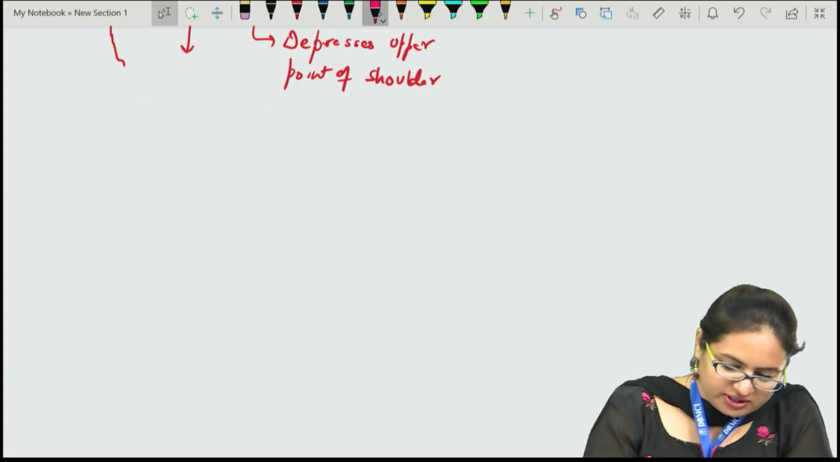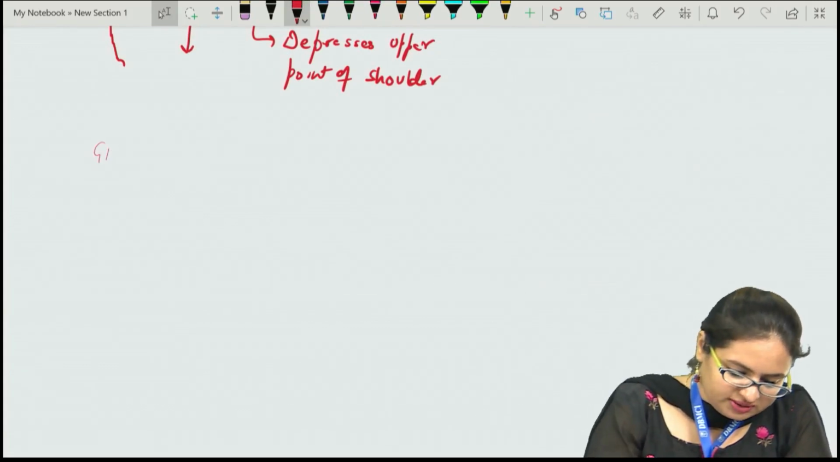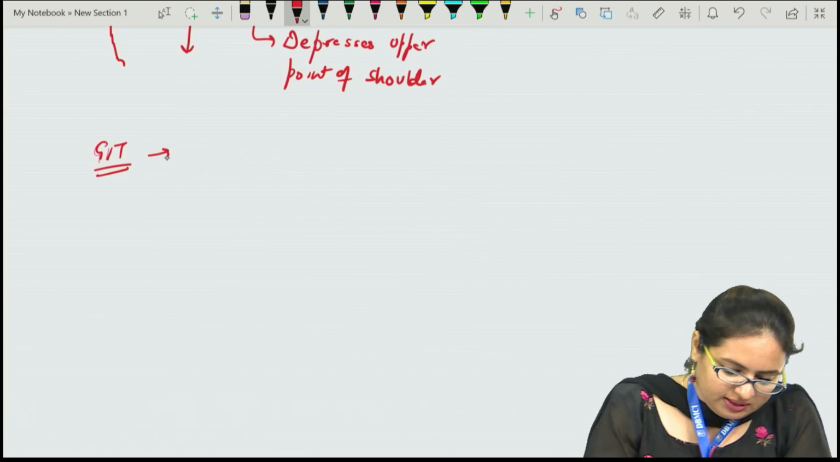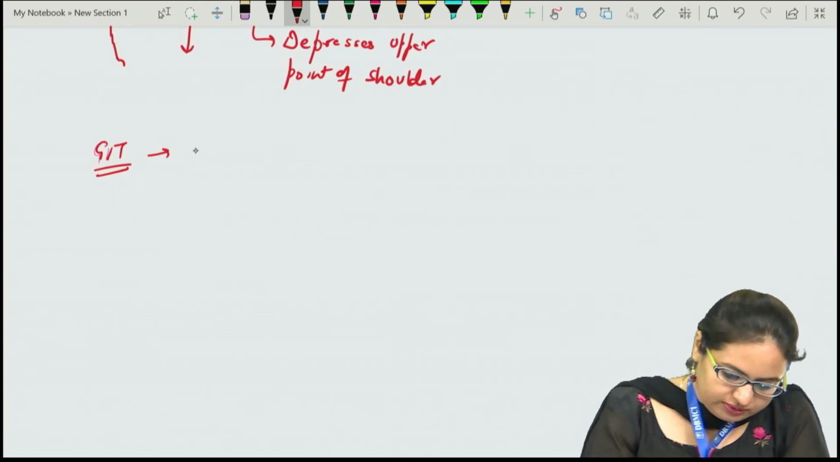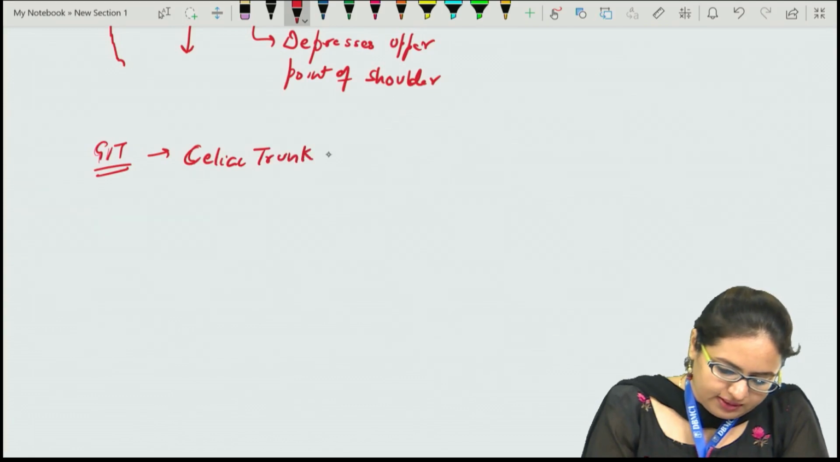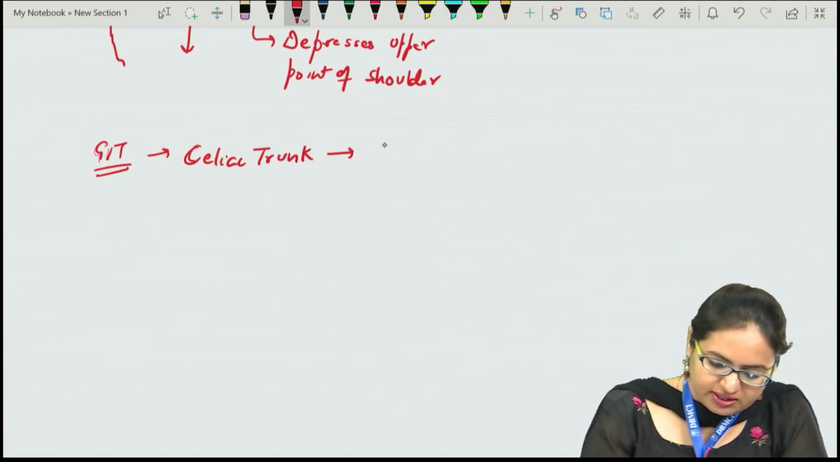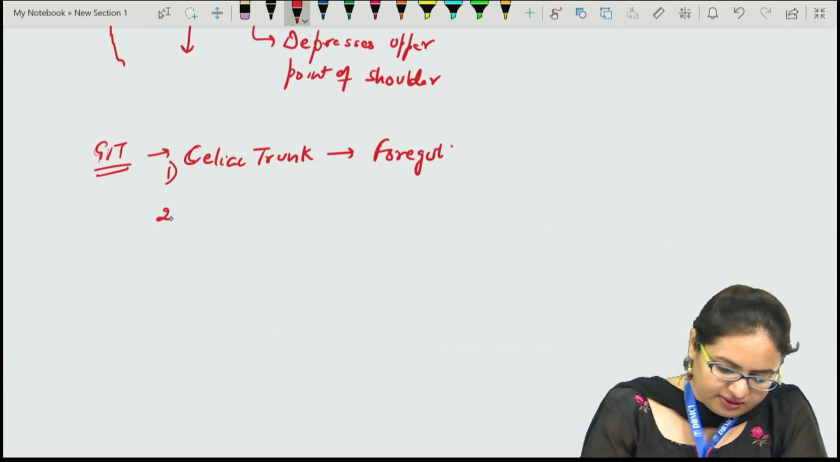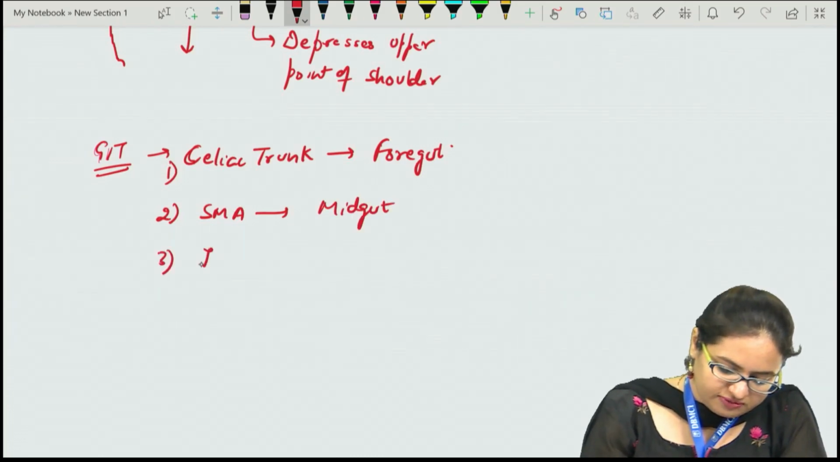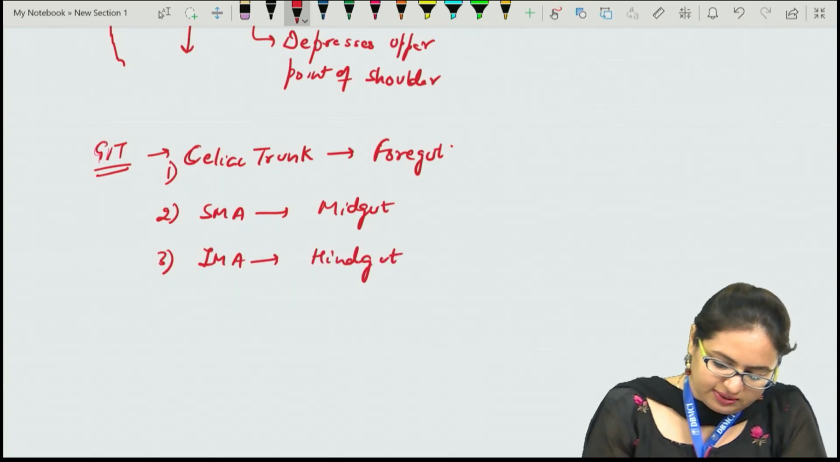For the whole of the GIT system, when we talk about the GIT system, it is supplied by 3 branches. One is the celiac trunk. It is supplying the structures which are derived from the foregut. Then another is superior mesenteric artery. It supplies the structures which are derived from the midgut. And third is inferior mesenteric artery, which will be supplying the structures derived from the hindgut.